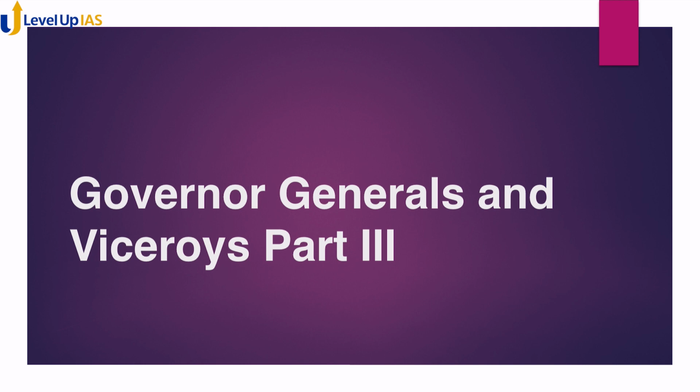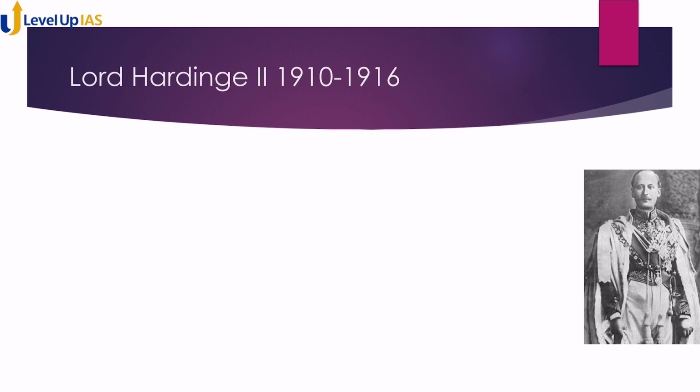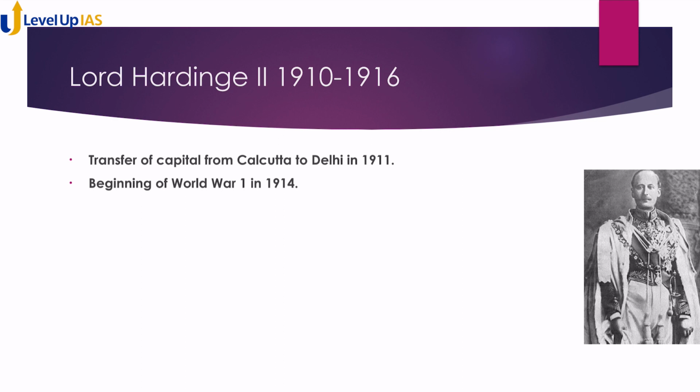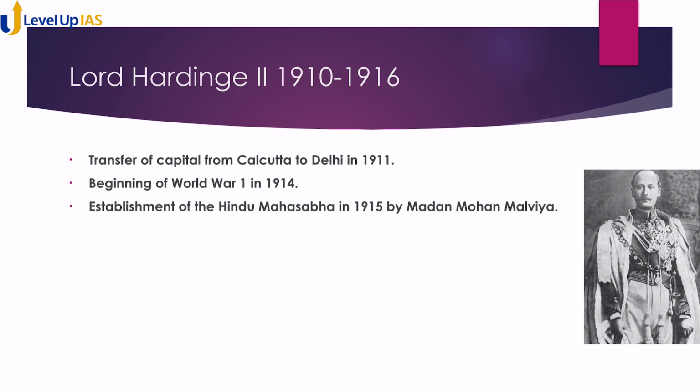So let's begin. Lord Hardinge II, 1910 to 1916. Transfer of capital from Calcutta to Delhi in 1911. Beginning of World War I in 1914. Establishment of the Hindu Mahasabha in 1915 by Madan Mohan Malviya. Delhi Darbar 1911 proclaimed King George V as the Emperor of India.